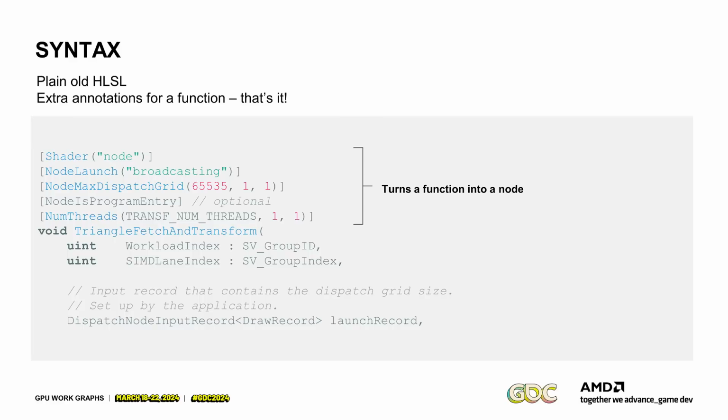In terms of syntax, it's plain old HLSL really. So you take a function and you annotate it, and then it turns this function into a node. So you can think of annotating the function to be like a message passing mechanism really. You can see this is a fairly small amount of extra text you need to write here. The important part is that this is written in such a way that you can reuse the code between compute shaders and work graphs. So it's fairly easy to have the same shader being used for both. You still need to compile them twice, but at least it doesn't mean that you have to rewrite everything. So in particular, if you have existing code using execute indirect, converting it to work graphs is fairly simple and straightforward.